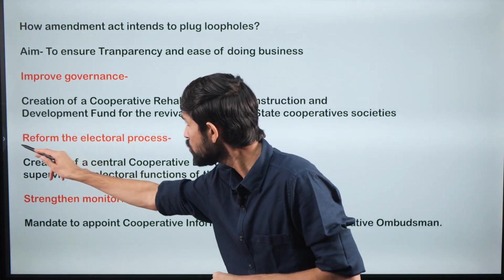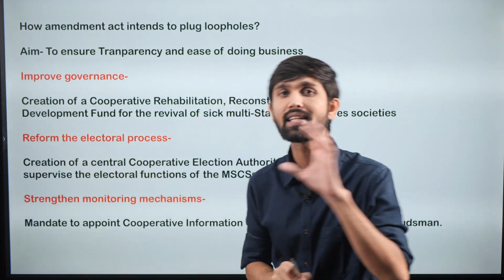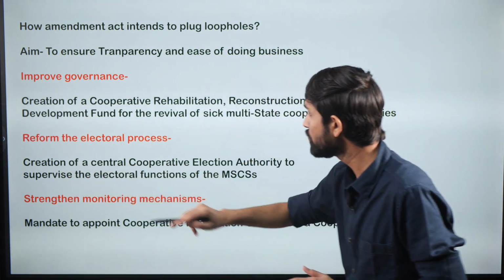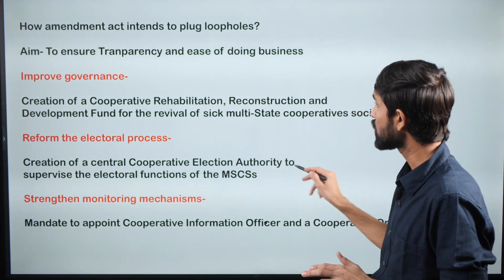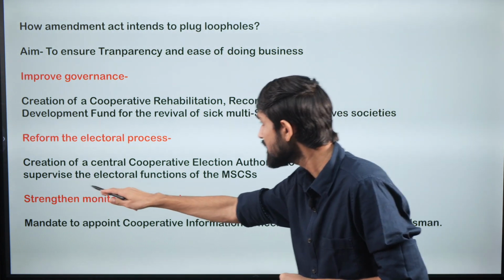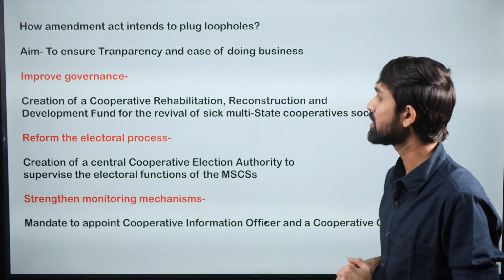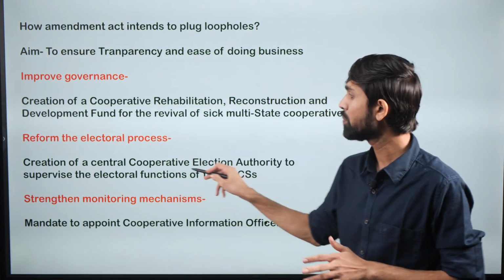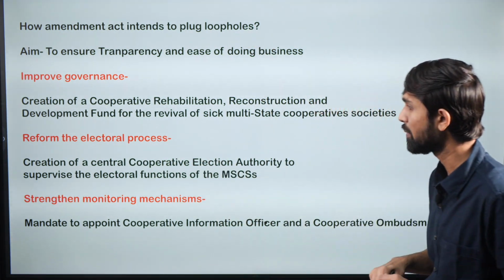Second would be to reform the electoral process that takes place in these multi-state cooperatives. A Central Cooperative Election Authority would be created to supervise the electoral functions of these multi-state cooperatives. So a dedicated election-conducting body would also be constituted under this Amendment Act.